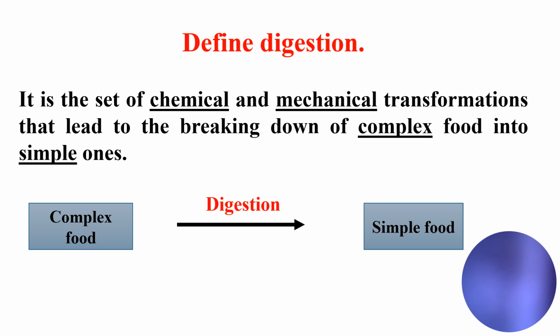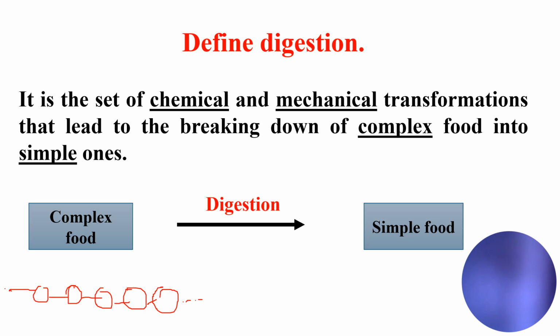Okay, I will just put an illustration. So the complex food, imagine the complex food like a chain, a long chain, like a rosary. So this is the complex food.